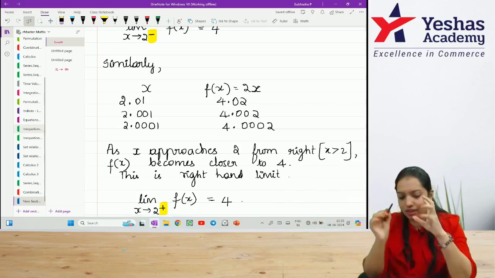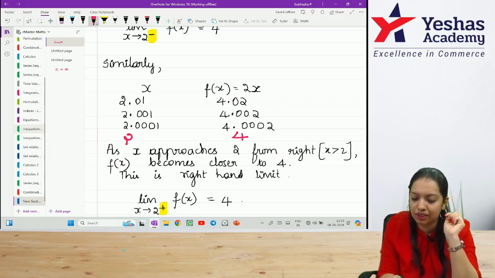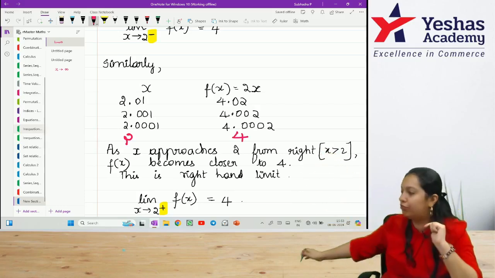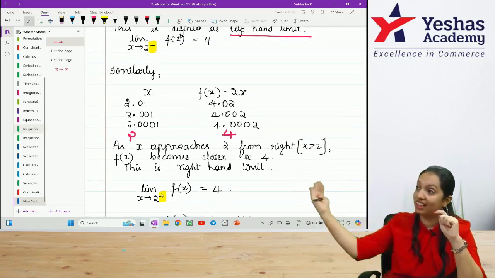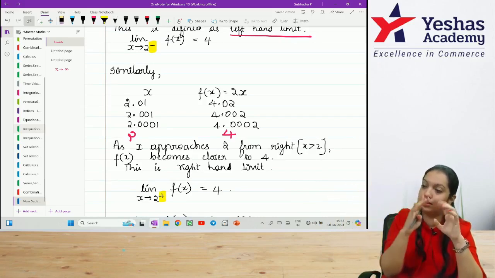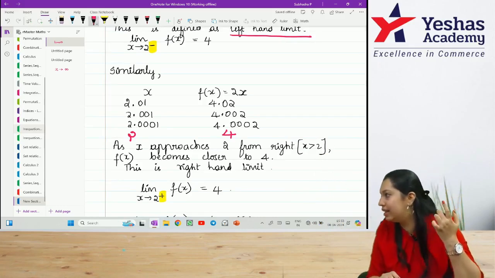So, slowly the number is becoming more and more closer. When the number becomes exactly equal to 2, this number becomes exactly equal to 4. Until then, it is slowly approaching 4. This approach from the right side, 4.02, 4.0002, 4.00000, is nothing but 4. This is known as right hand limit.